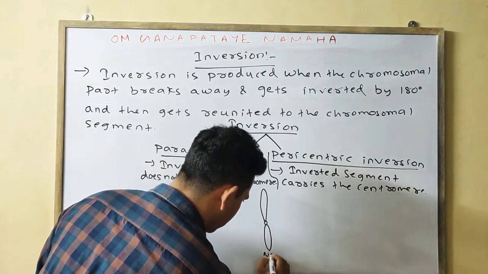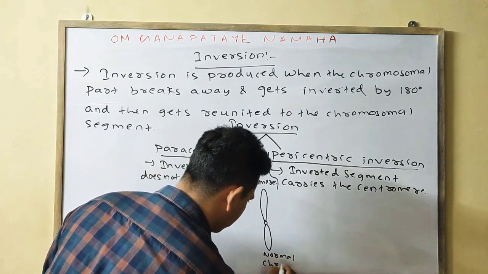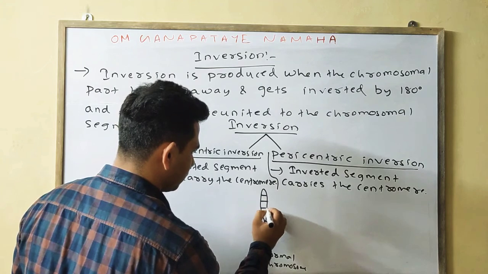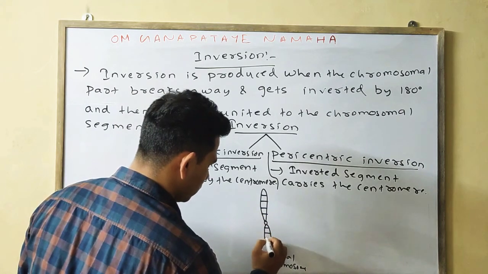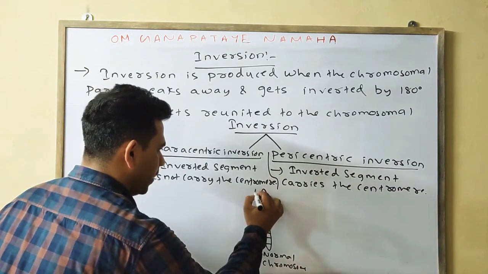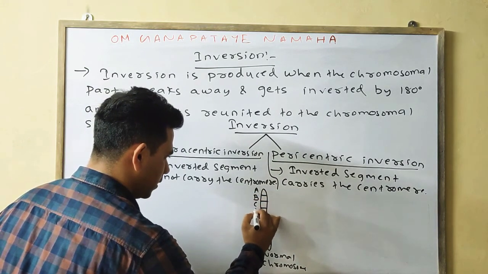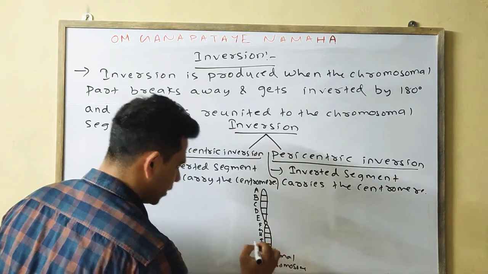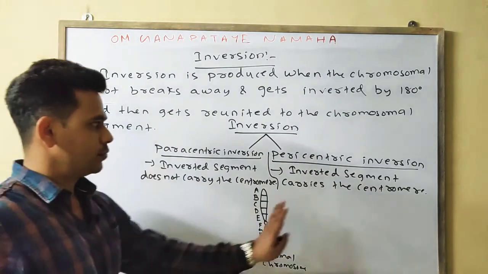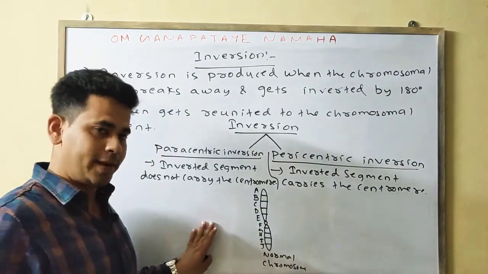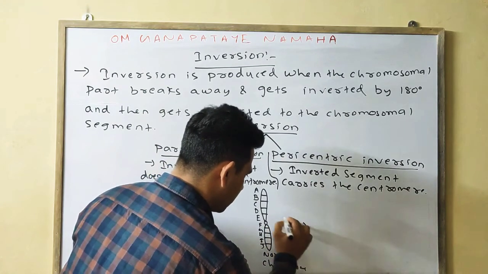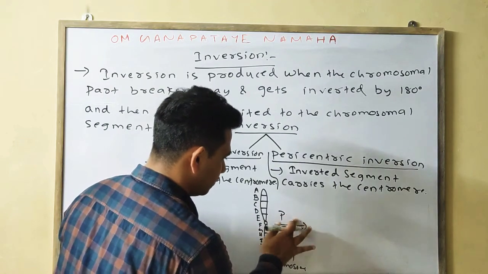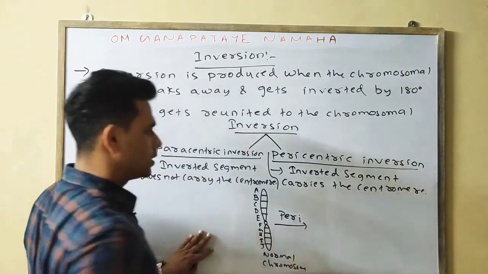Suppose this one is a normal chromosome: A, B, C, D, E, F, G, H, I, J. First we'll discuss the pericentric, then we'll discuss the paracentric.